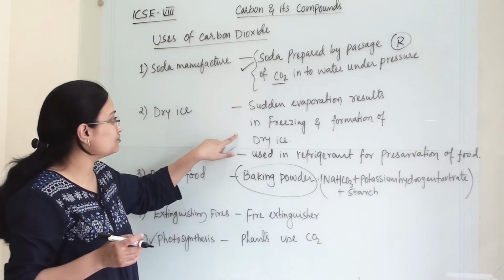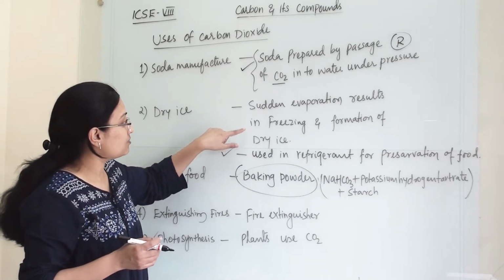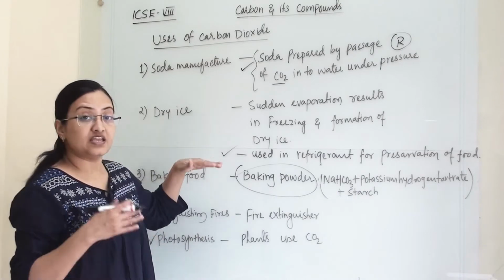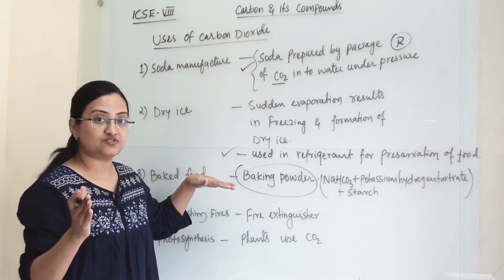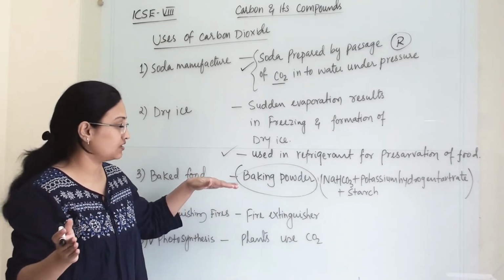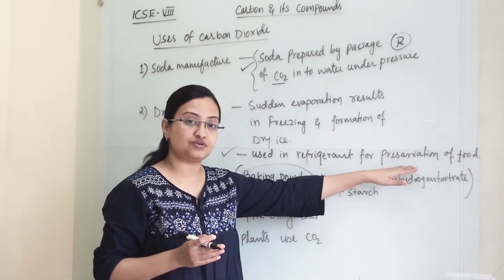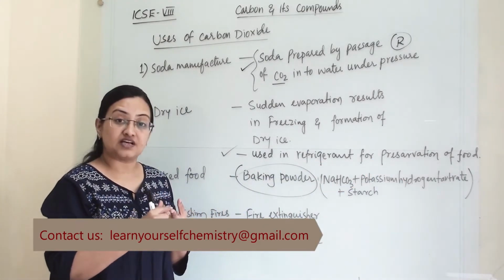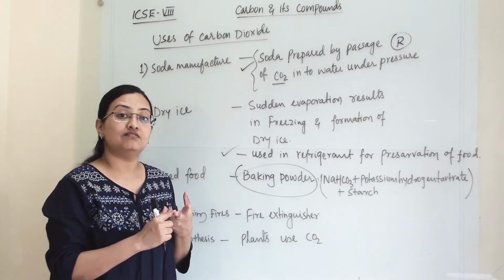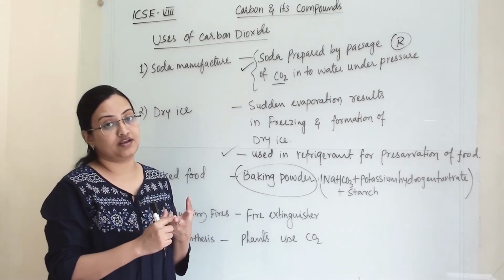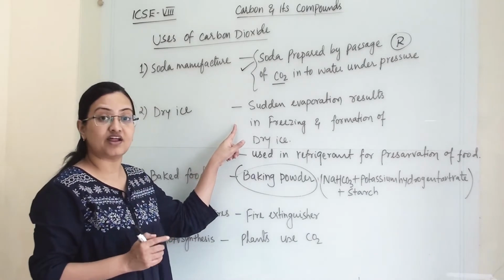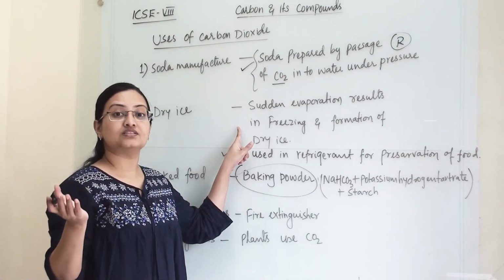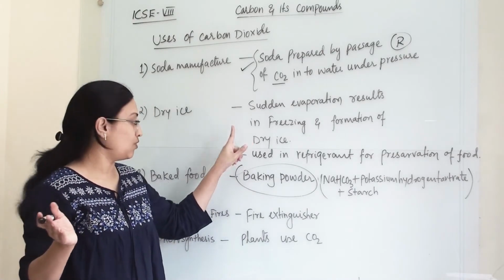For the second use, the question can be: why do we use dry ice instead of ice manufactured from water as a refrigerant and for preservation of food? Then we can mention that dry ice freezes faster and lasts longer compared to water ice. So that's why we use dry ice instead of natural ice or ice made of water.